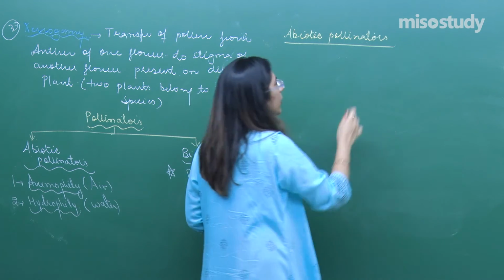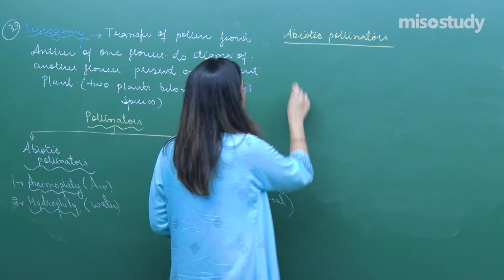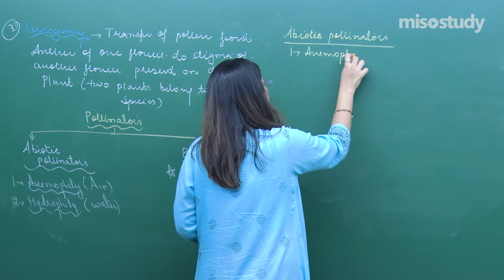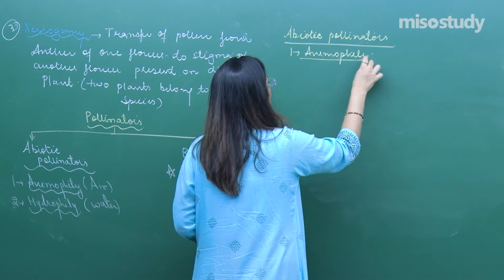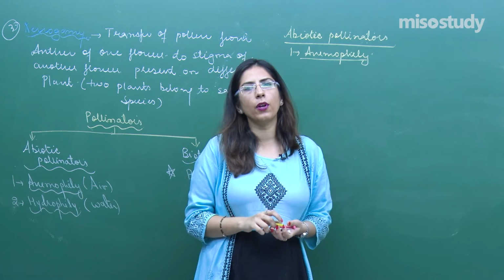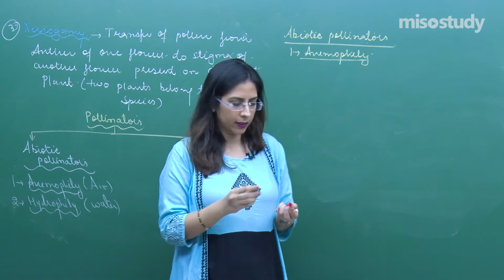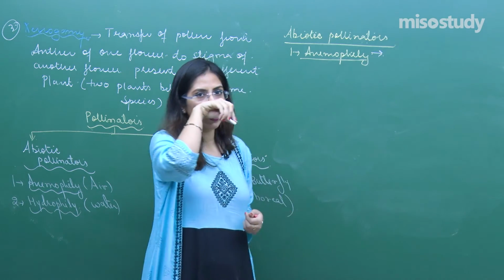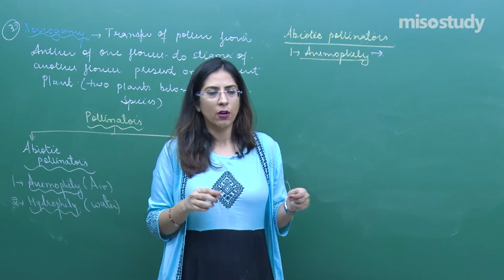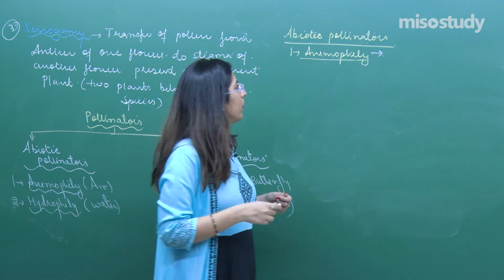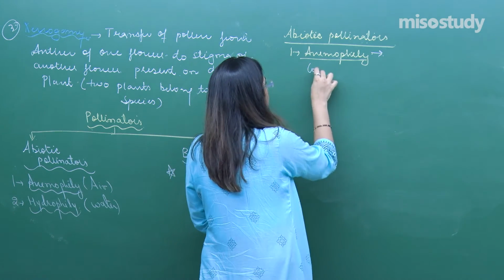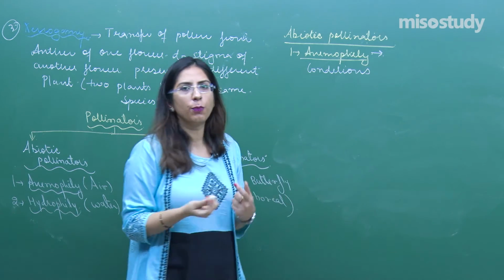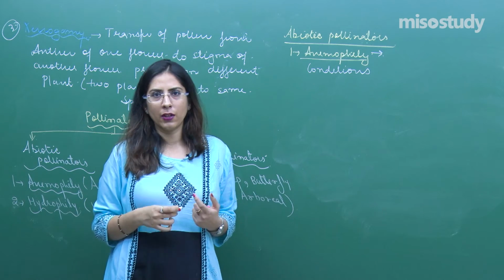In abiotic pollinators, first of all, I am dealing with anemophily. In this case, the pollen are transported via air current. The air current carries all these pollens from one place to another. Certain conditions are there for anemophily, conditions for the pollen and also conditions for the stigma.